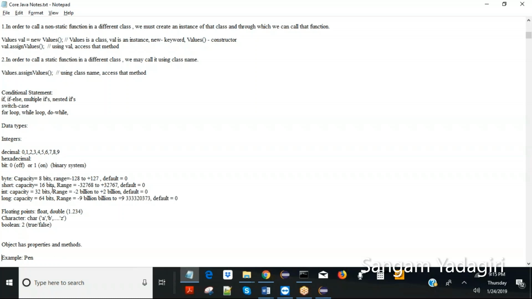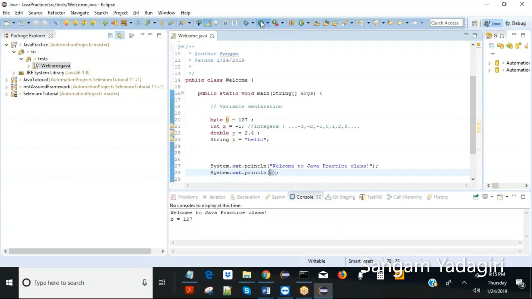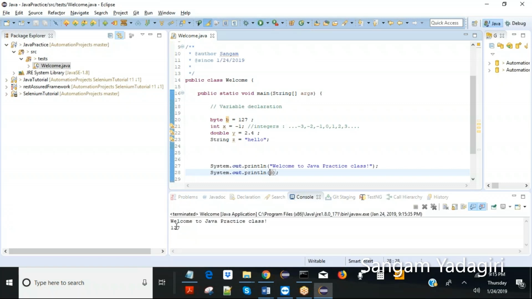When I'm writing System.out.println for finding the byte value, if I write in brackets only b, will it be printed on the console? Of course, yes. Now it will print 127.